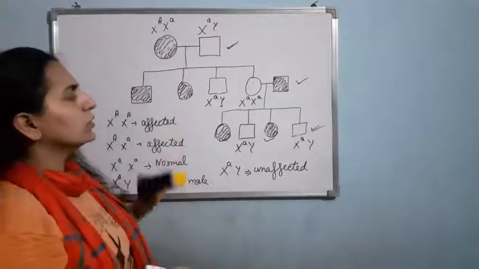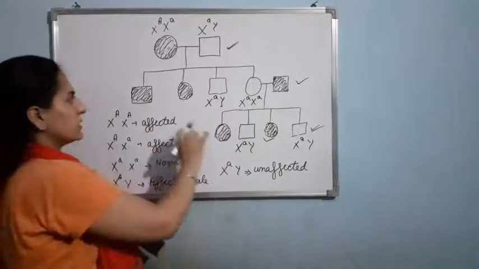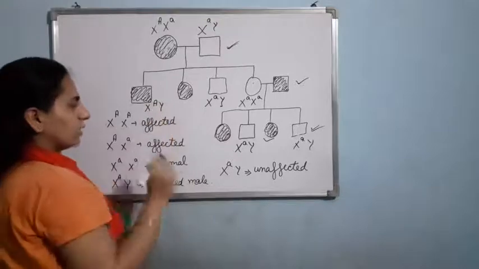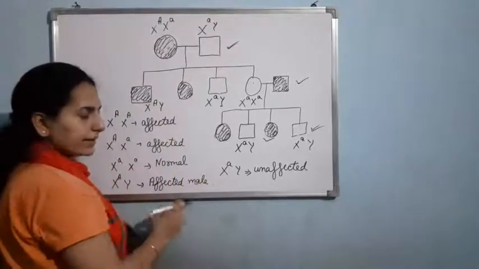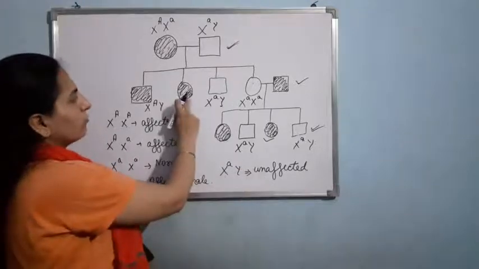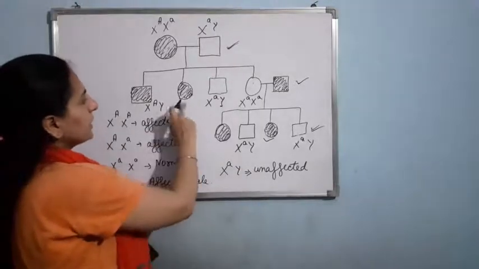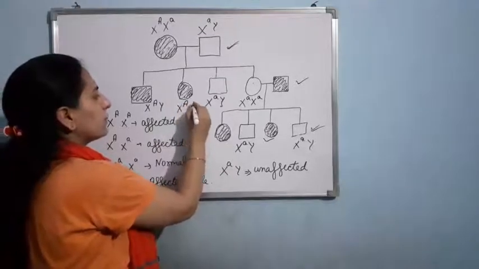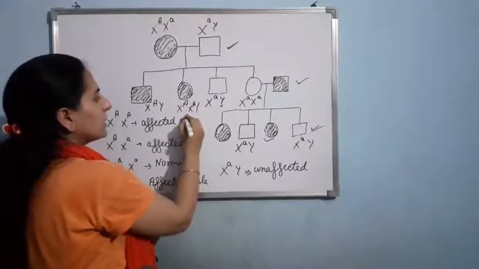Now let us talk about the genotype of the rest. Male X capital A, Y. In male two conditions are there, affected X capital A, Y and unaffected X small a, Y. Now female, just see. It is affected, so we can have two possibilities, X capital A, X capital A or X capital A, X small a.